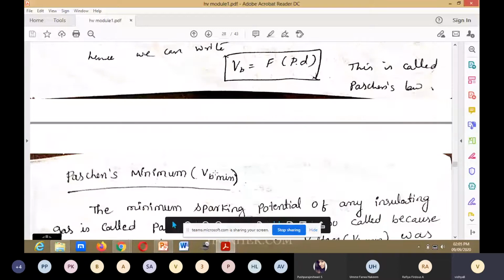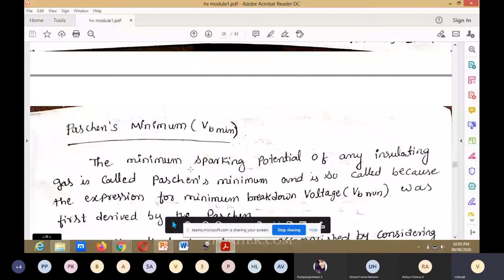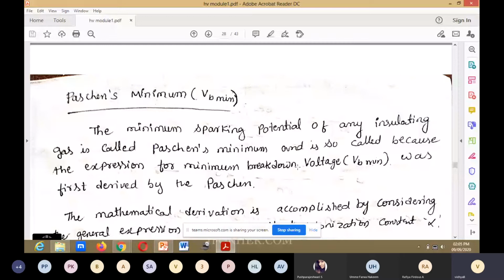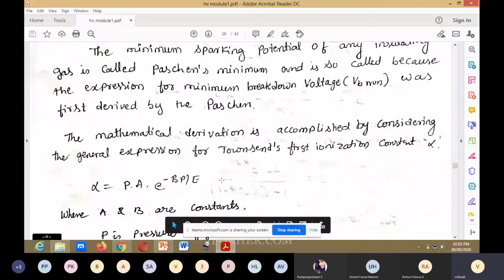Next, Paschen's minimum, VB minimum. The minimum sparking potential of any insulating gas is called Paschen's minimum, and is so called because the expression for minimum breakdown voltage was first derived by Paschen. The mathematical derivation is accomplished by considering the general expression for Townsend's first ionization constant. What is the equation for that?